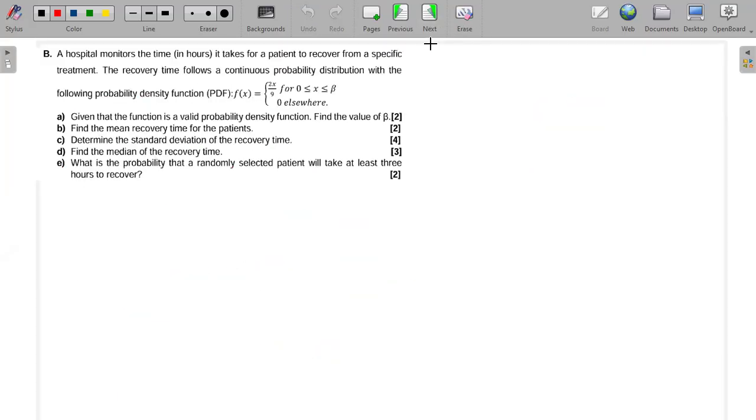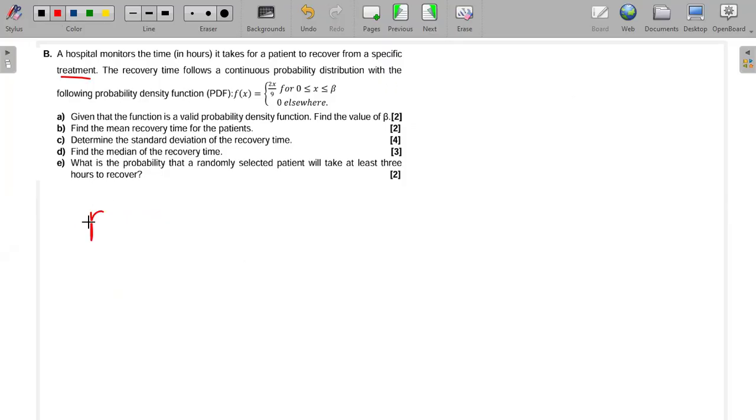Okay, next, they're saying a hospital monitors the time in hours it takes for a patient to recover from a specific treatment. The recovery time follows a continuous probability distribution with the following PDF.